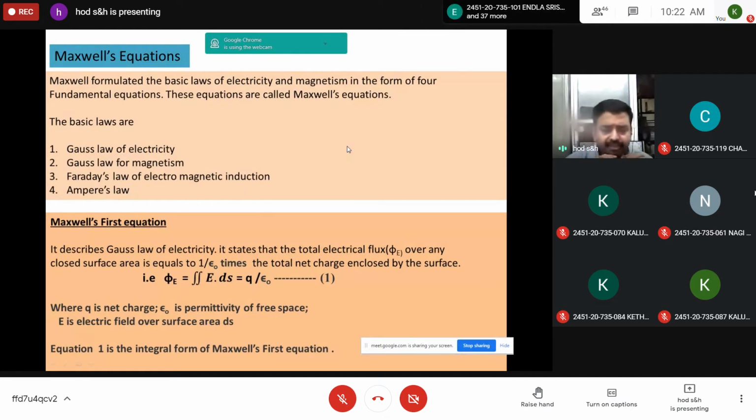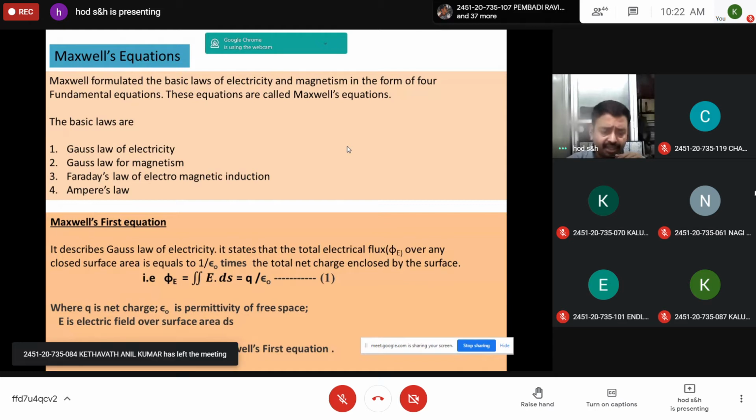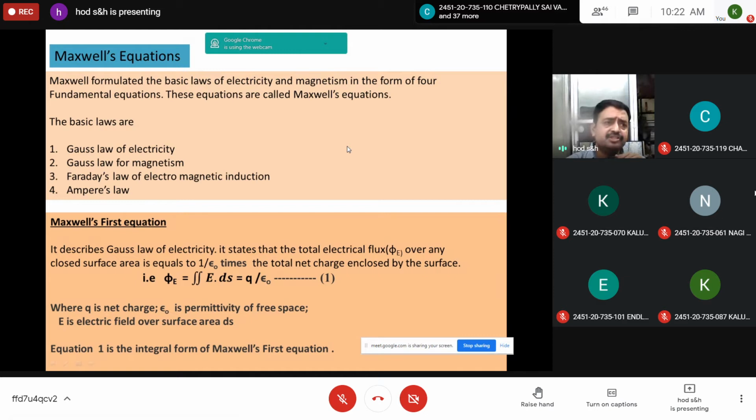These are the fundamental laws, and these are the observations. Experiments were conducted, some conclusions were drawn, and Maxwell gave these expressions as equations, both in integral form and differential form. First we will give the statement of Gauss law of electricity and its interpretation, then how Maxwell gave the integral form and differential form. So these are Maxwell's equations. The first one is Maxwell's first equation. Please take the heading Maxwell's first equation.